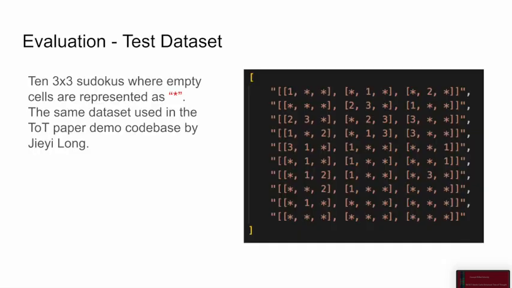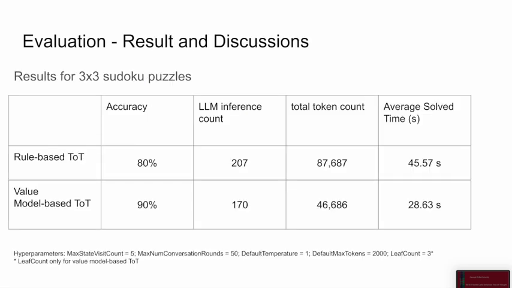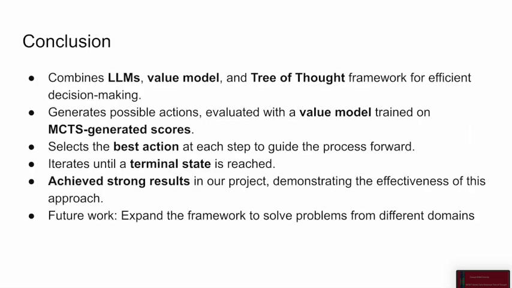After training a value model on these simulated data, we evaluate our approach on the same test dataset as originally used by ToT, 10 3x3 Sudokus as shown on the right. This is our evaluation result. The result shows that by using a value model, we are able to improve the accuracy, the number of LLM invocations, the total token count, and the average problem-solving time meaningfully. This is because with a value model, we can prioritize actions most likely to lead to correct solutions.